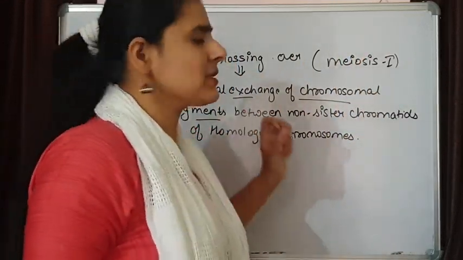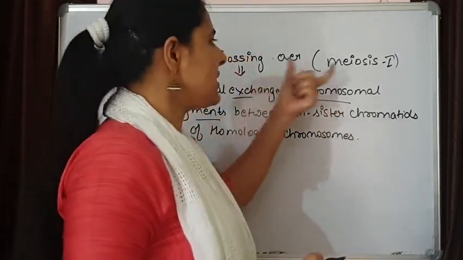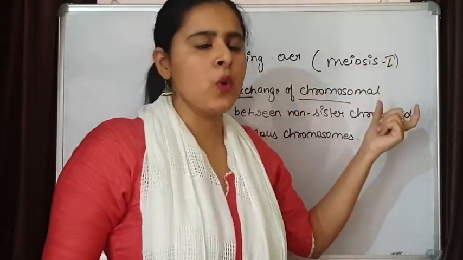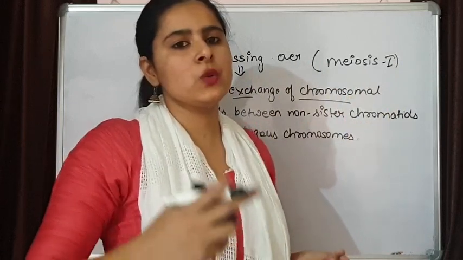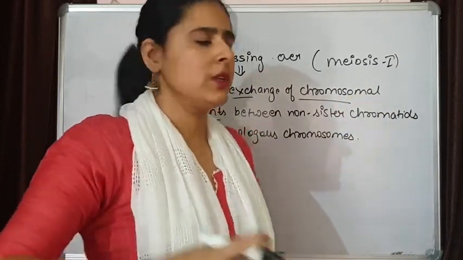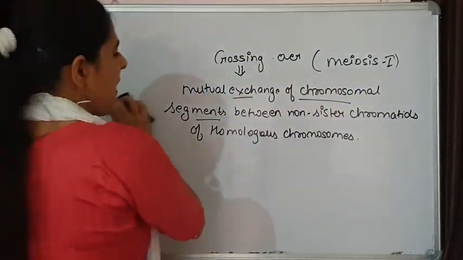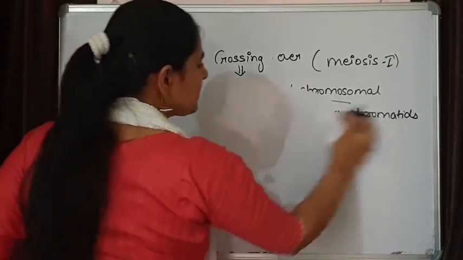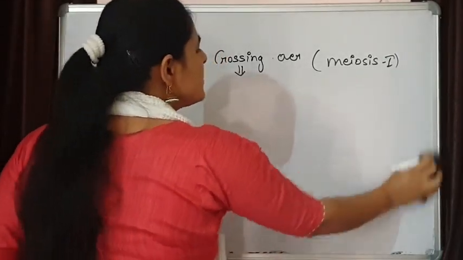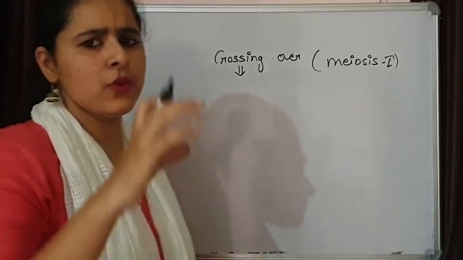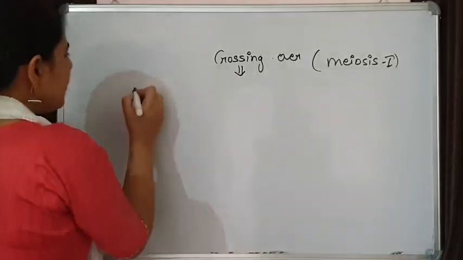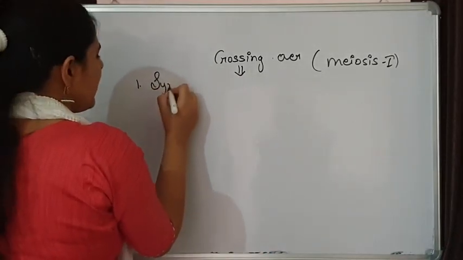Later on, we will discuss variations. So the chances of variations are greater, and greater chances lead to evolution. Let's see what is happening in crossing over. Crossing over has 4 stages. It takes place in 4 different steps. The first step of crossing over is synapse.